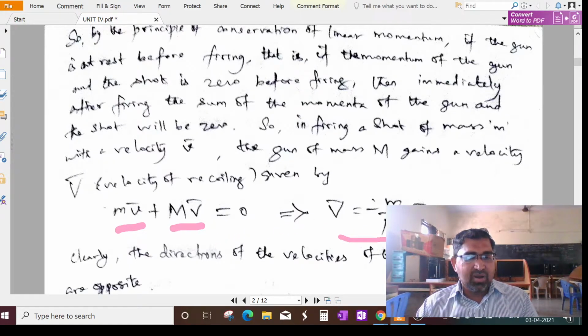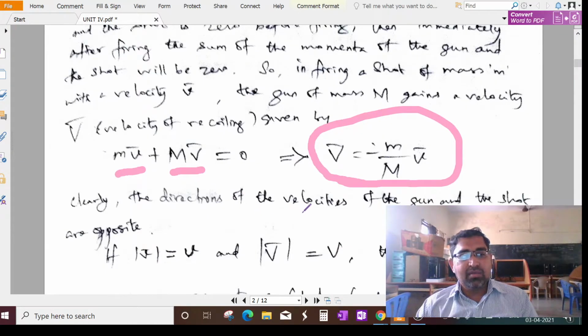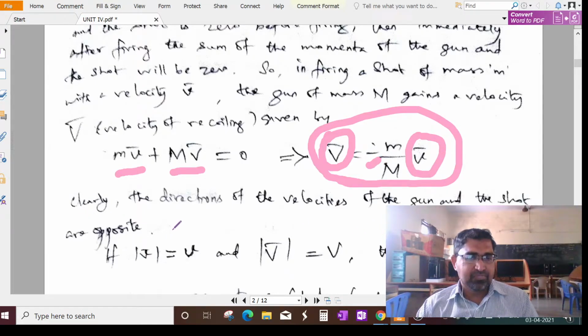That is, we get capital V vector equal to minus small m by capital M small v vector. So clearly the directions of the velocities of the gun and the shot are opposite. You know very well, this is one velocity, this is another velocity, but both are of opposite sign.